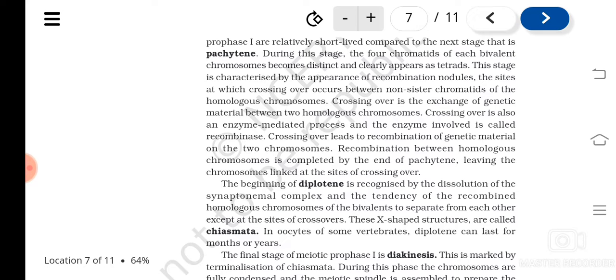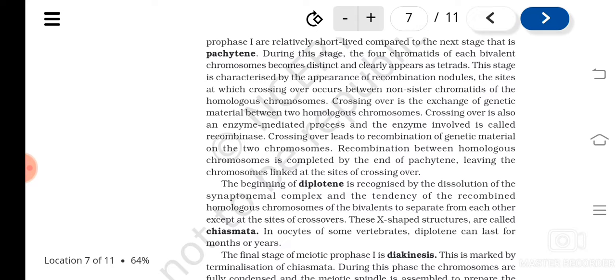The next stage is diplotene, and I told you that in the pachytene stage, through certain bands they are crossing each other. At the beginning of the diplotene, it is recognized by the complete dissolution of the synaptonemal complex, and the recombined homologous chromosomes try to separate from each other. When they try to separate, you can see certain sites where they are still attached, and those are known as chiasmata, those bands.